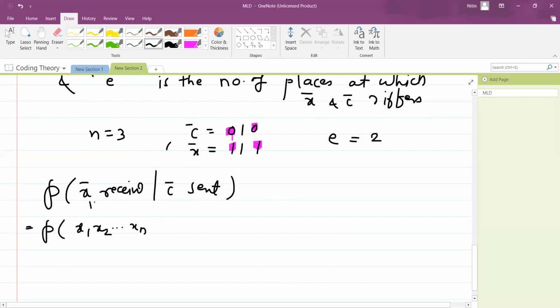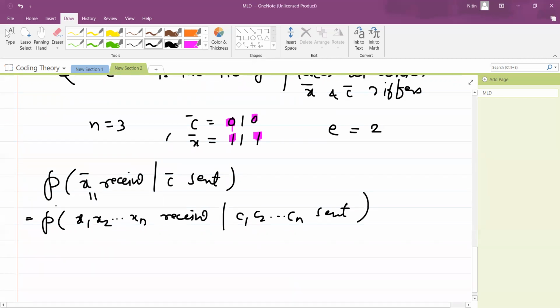So actually x bar is just some sort of tuple, which is received. Under the condition that c bar, let's say c1 c2 ... cn, is being sent, you know that this is a binary symmetric channel, so wherever there is an error the probability will be p, and whenever there is no error the probability will be 1 minus p. But now x bar and c bar differ at e positions, so this will come out to be p raised to e into (1 minus p) raised to n minus e.